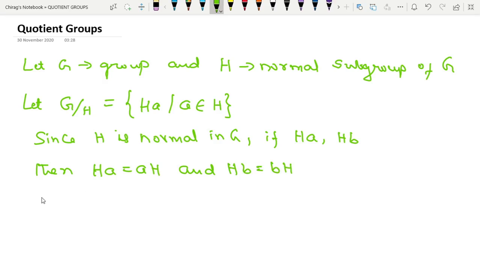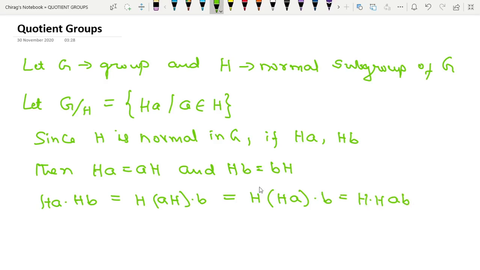So now consider HA into HB. Now this can be written as H of AH into B. So this will be equal to H of AH can be written as HA. So therefore this is HA into B, and that is equal to H into H of AB. But H into H is nothing but H, so H of AB.